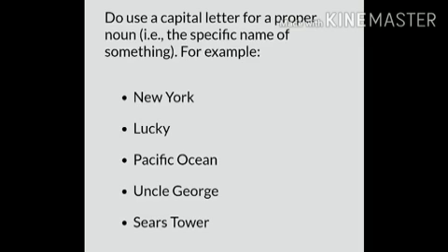Do use a capital letter for a proper noun, that is the specific name of something. For example, New York, Lucky, Pacific Ocean, Uncle George, Sears Tower. So in this way also we can see the difference between proper noun and common noun by using capital letters.